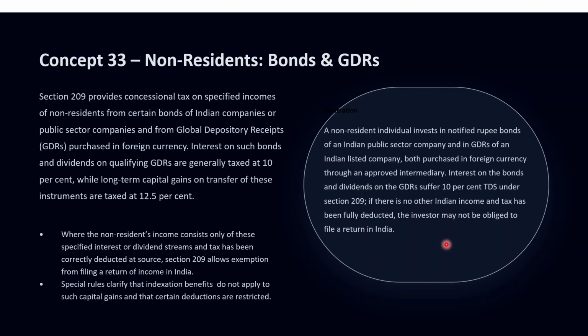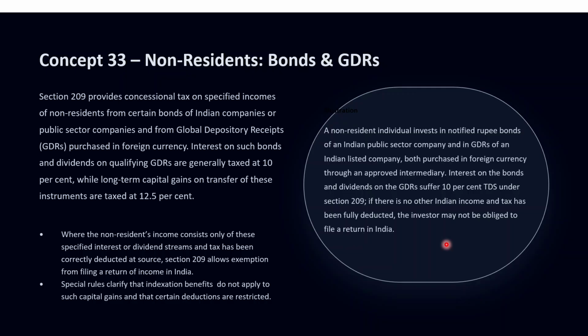And if we see a small example here, a non-resident who only receives interest on notified rupee bonds of an Indian public sector company, and dividends on qualifying GDRs with 10% TDS deduction here, can typically rely on this filing exemption.